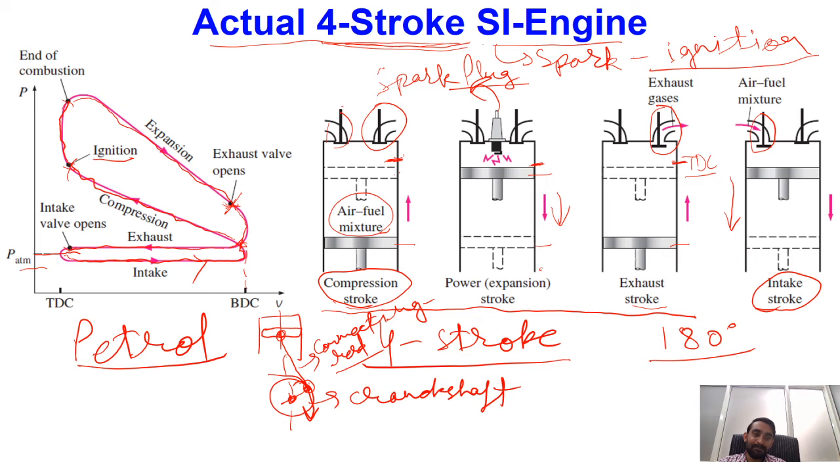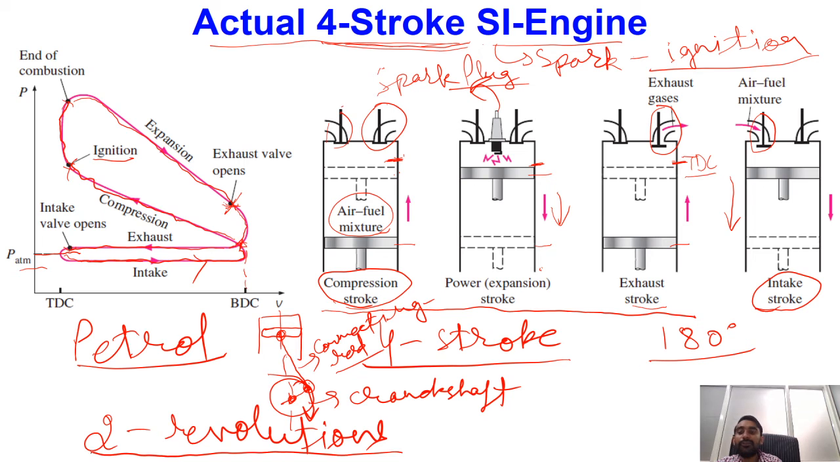Then in the remaining 2 strokes, once again we will have 1 more revolution. So when these 4 strokes happen, we will have 2 revolutions of the crankshaft. Mechanically, the crankshaft has rotated 2 times. So in the case of a 4-stroke engine, for 2 revolutions of the crankshaft, we will have only 1 power stroke.